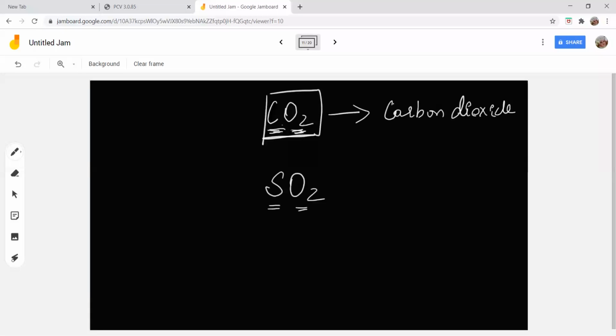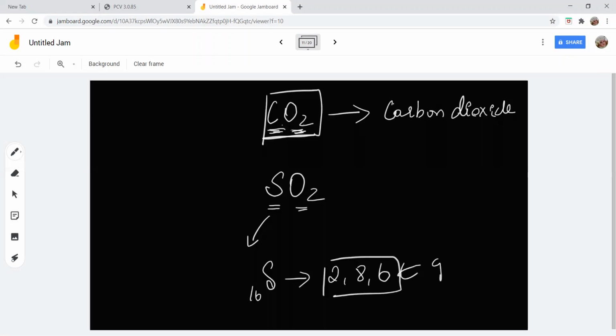Ma'am, how do you say sulfur to be a non-metal? Atomic number of sulfur is 16. So its electronic configuration becomes 2, 8, 6. Correct? To become stable, it will gain 2 electrons. So if an atom becomes stable by gaining electrons, you call it a non-metal. So sulfur is a non-metal.